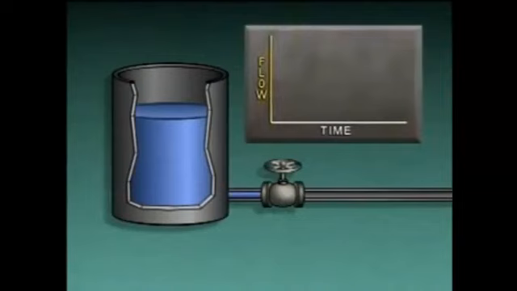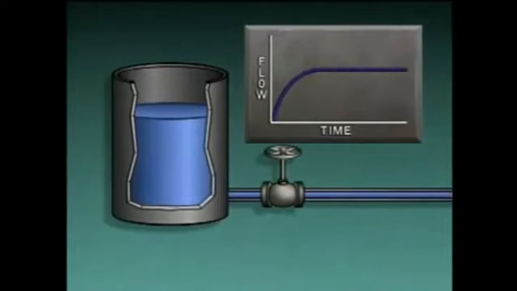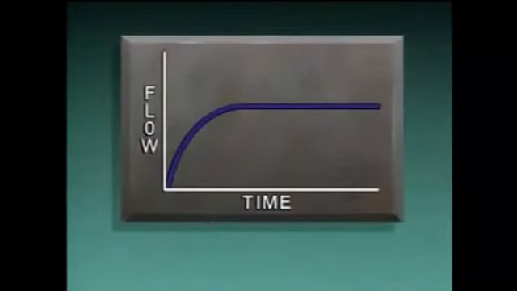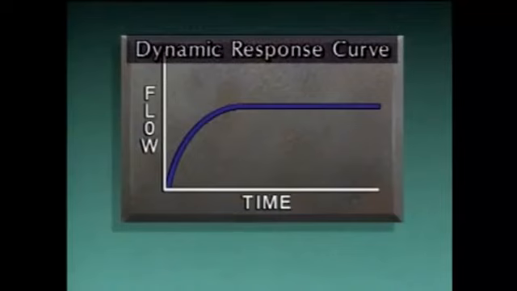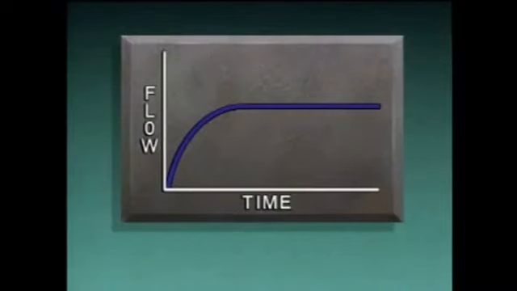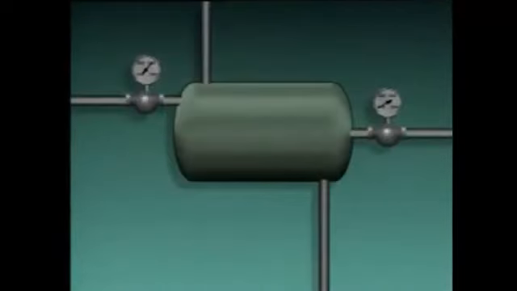The vertical axis of the graph represents flow, and the horizontal axis represents time. When the valve is opened, the flow of liquid from the container increases rapidly at first, then levels off at its maximum value. The curve that's formed on the graph is often referred to as a dynamic response curve. It illustrates a basic fact about a system's response to operating changes. The response is gradual, not immediate. Other processes exhibit similar responses to operating changes.